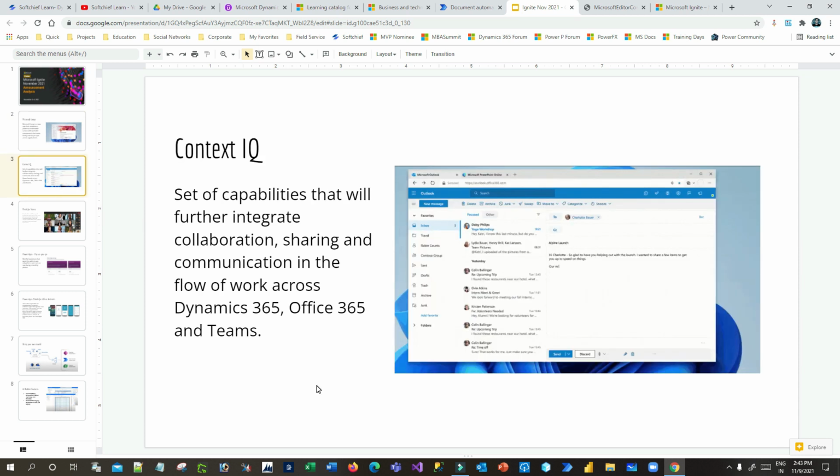Now next is ContextIQ, a set of capabilities that will further integrate collaboration, and enhance sharing and communication in the flow. Whenever we work in different business applications like Dynamics 365, Office 365, Microsoft Teams, and Microsoft 365, all these applications are interrelated. Whenever you type anything in Outlook, the relevant topic or contextual information will be given to you.